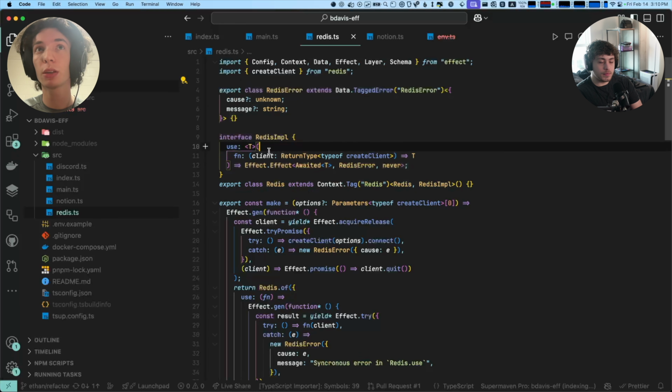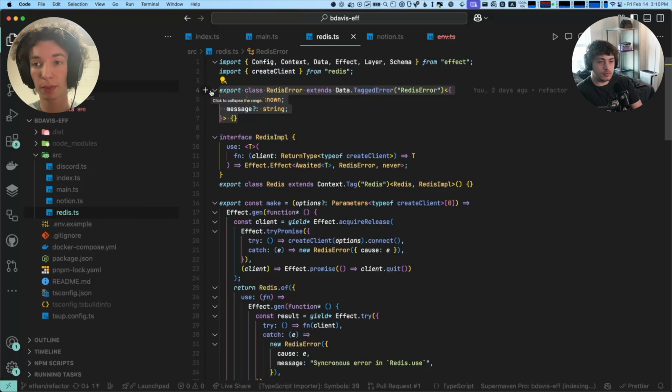The first thing we do is define a custom error type. Defining custom errors is really common in effect because errors are tracked on a type level. The finer grain error types we can have, the finer grain our error handling can be. A lot of error handling ends up being inspecting an opaque error type and looking at the message, which is not ideal. If we can have a Redis error or a very specific user not found error, and on that error object there's the user, then having really specific error types is really good.